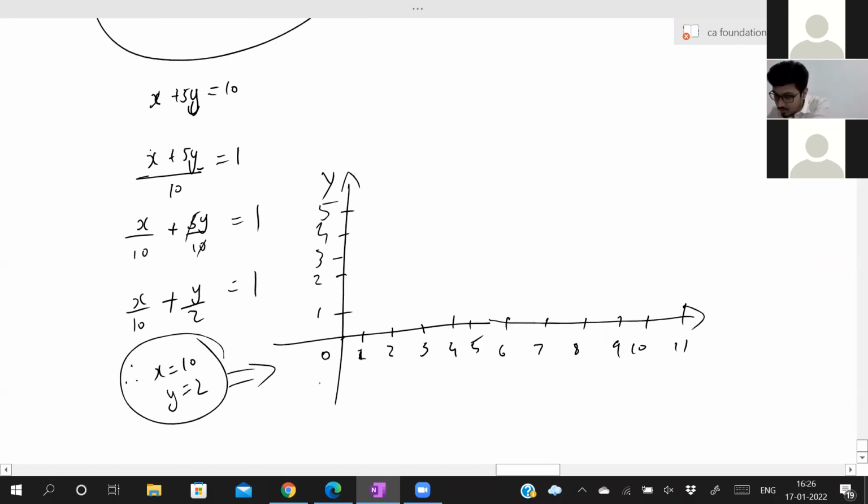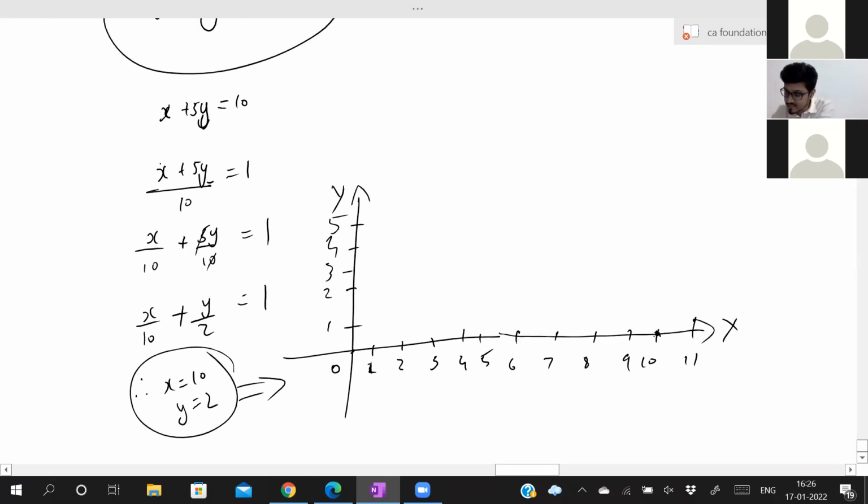Now in the x axis, this is 10. This is x-axis, this is 10. And in the y-axis, this is 2. Now you join it. This is the line.